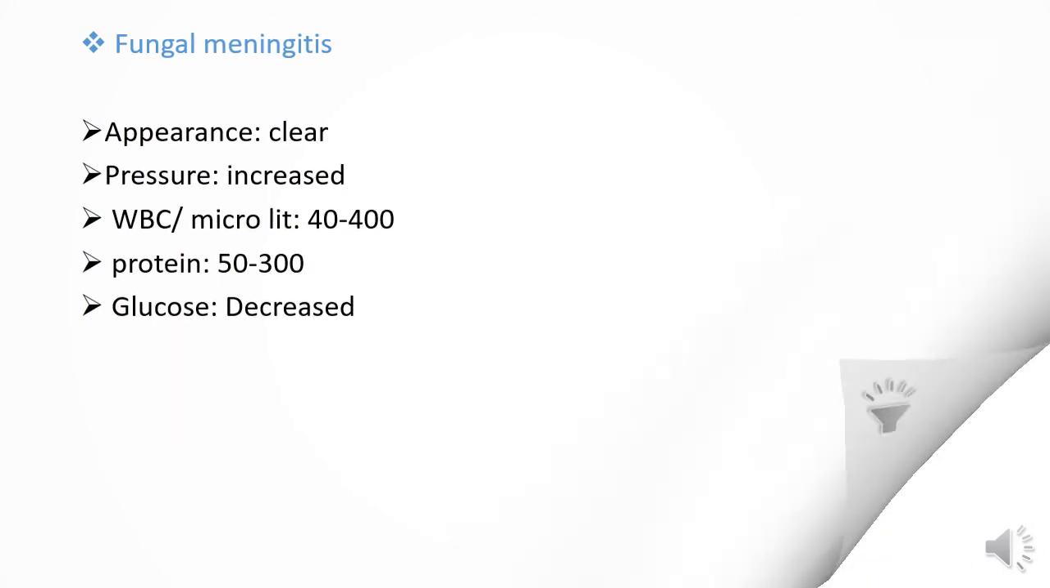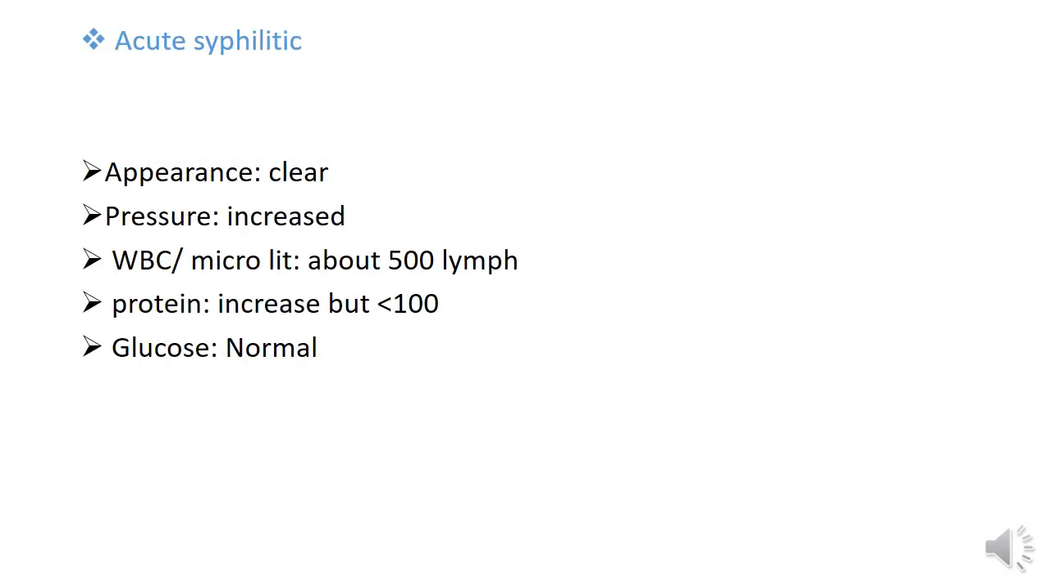Next is acute syphilitic meningitis. In acute syphilitic meningitis, the appearance is clear, pressure of CSF increases, the WBC count of the CSF is about 500 lymphocytes, proteins increase but not more than 100, and the glucose level is normal.